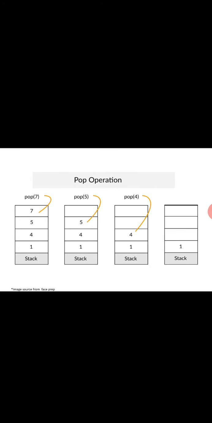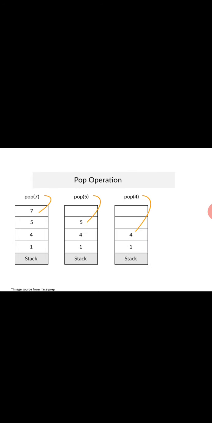See this slide, how the push operation is performed. First we push 1, 4, 5, 7. Then we go for the pop. The 7 was added last, so it will be popped first, then 5, 4, 1. Finally it is empty. Initially it is empty, then we add 1, 4, 5, 7. Then popping removes 7, then 5, then 4, then 1. Finally it is empty.